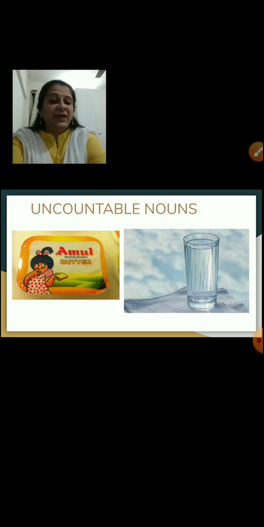No. You say, give me some water. You can say, give me a glass of water or 2 glasses of water. But water as such, you cannot say 1 water, 2 water. So these two nouns cannot be counted, and that is why they are called uncountable nouns.